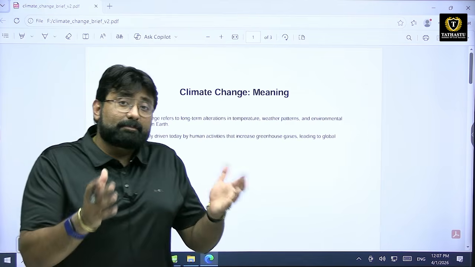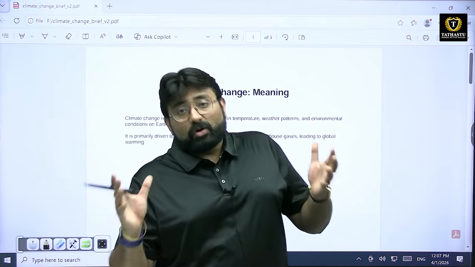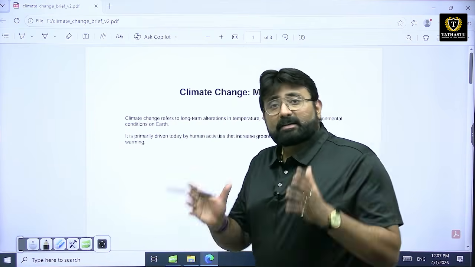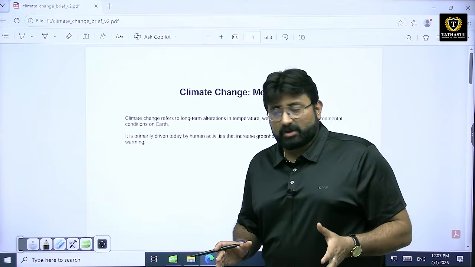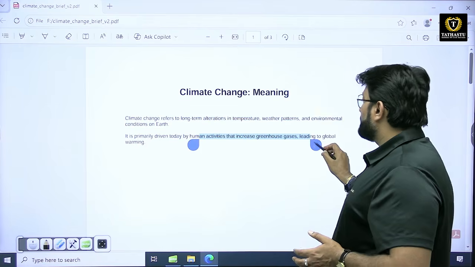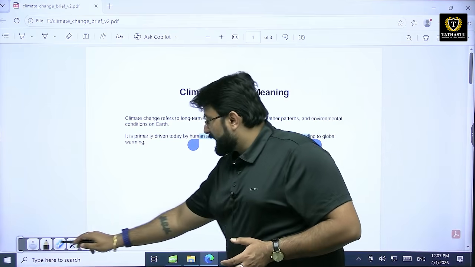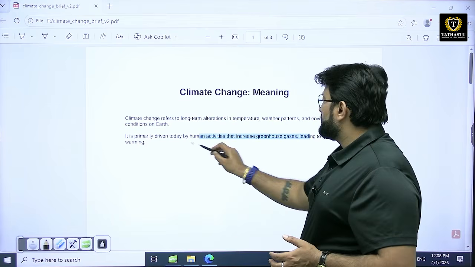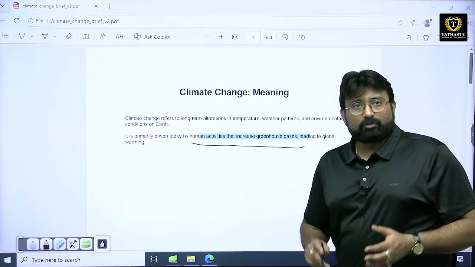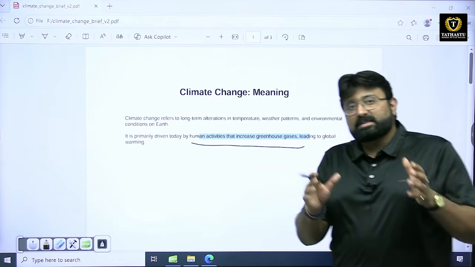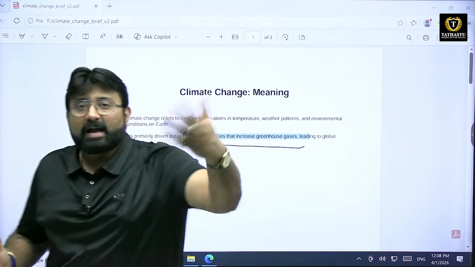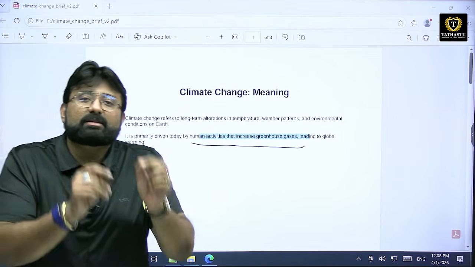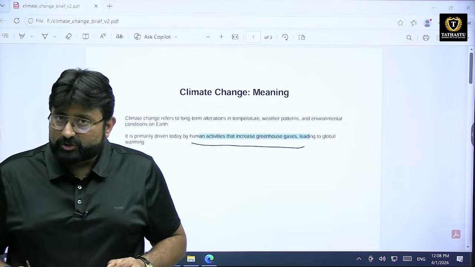Now, there are many different causes of climate change, but the most important cause is human activities. Human activities are basically leading to the emission of what we call greenhouse gases. These greenhouse gases are trapping the sun's heat on the Earth and thereby increasing the surface and the atmospheric temperatures.